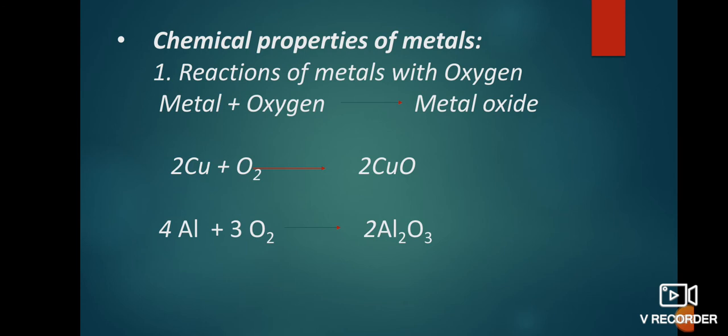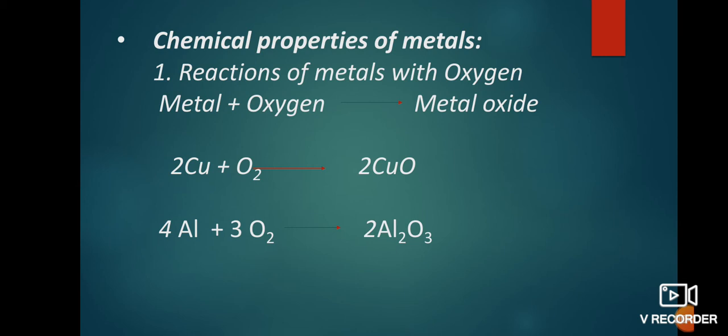First is, when metal reacts with oxygen, it forms metal oxides. It's clear? When metals react with oxygen, nothing but air, it forms respective metal oxides.